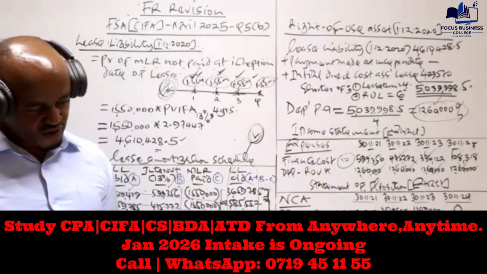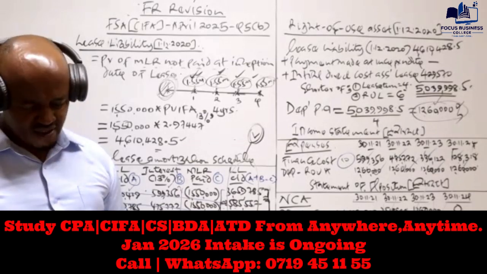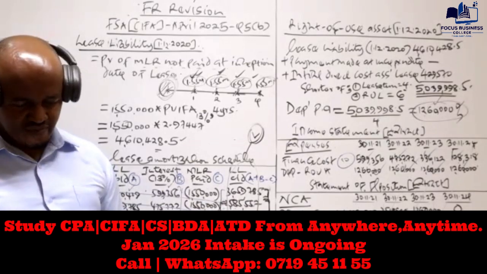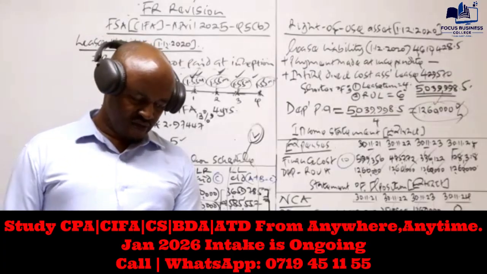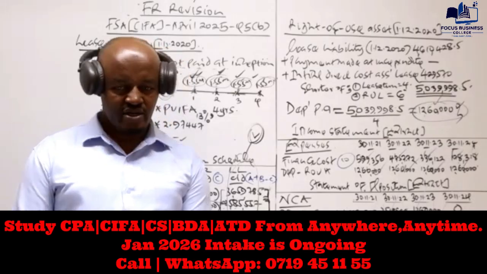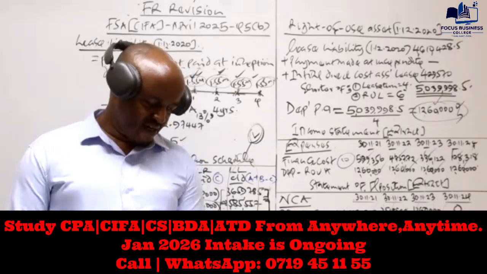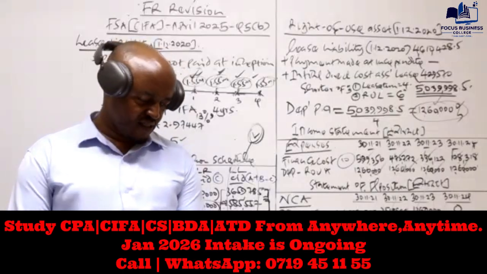We have another small question here. Basically, we now switch to another topic, the topic of financial instruments. Remember, in relation to that topic, we covered a number of concepts. The first concept we did was on compound financial instruments.